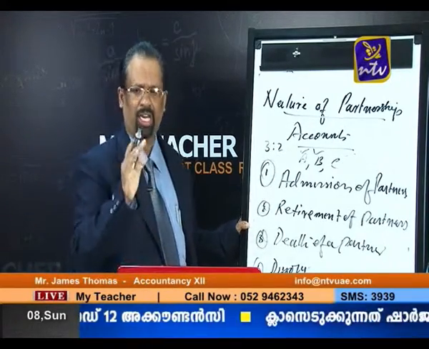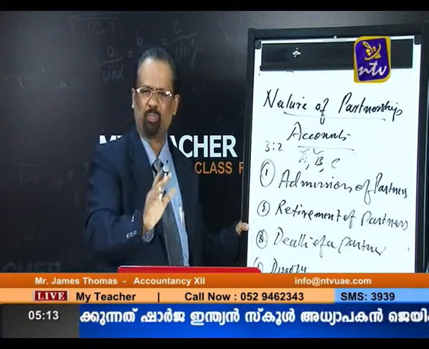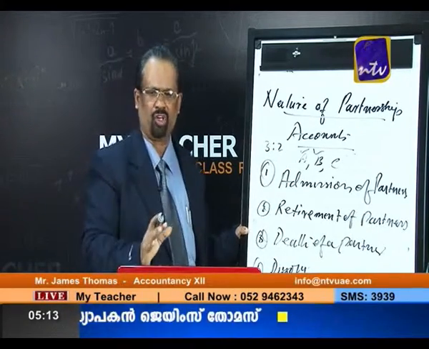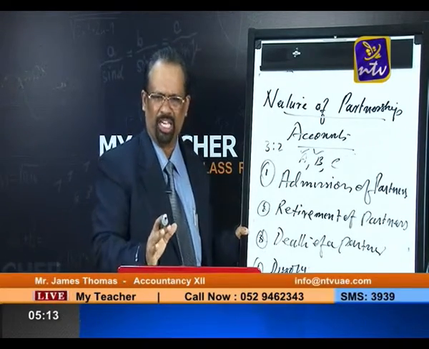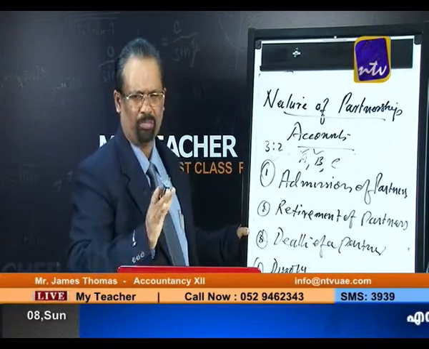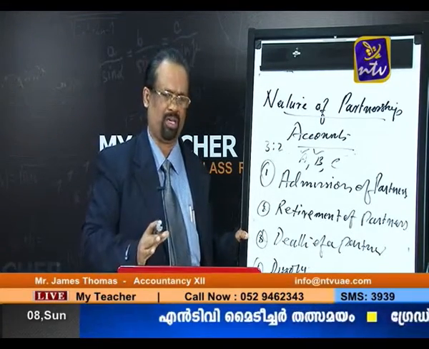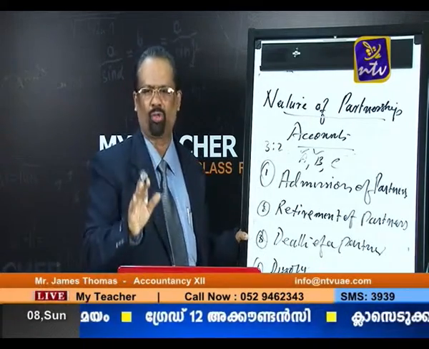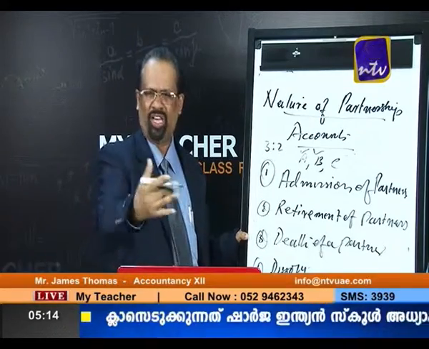There are 3 methods, but previously, as you know, 4 methods were there. Now as per our new syllabus, only 3 methods are given. The first method is known as average profit method, the second method is known as super profit method, and the third method is known as capitalization method. So these are the 3 methods we follow to find out goodwill of the firm. Once again, for your information, this is all very simple for you.